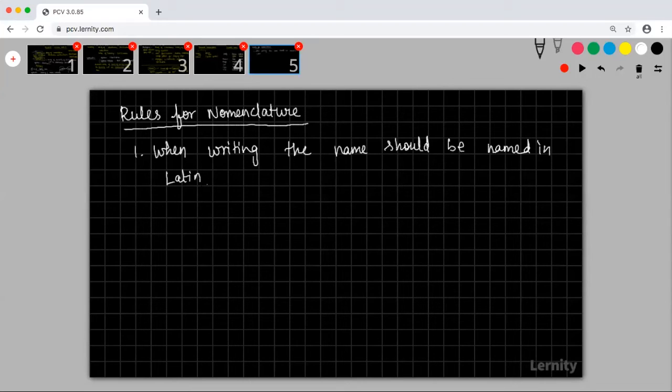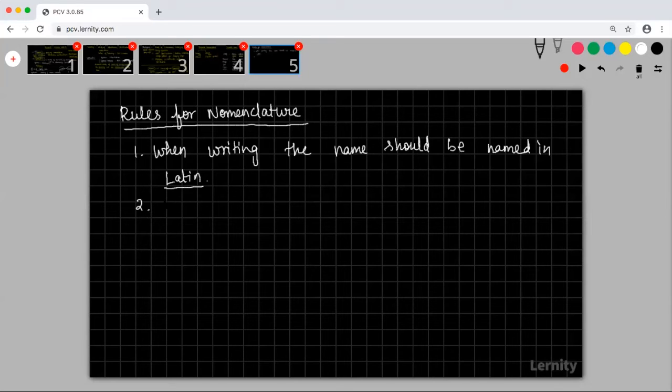So it should be based on Latin. Binomial names, biological names should be written only in Latin. If they are derived, it has to be Latinized. So that is the first rule.